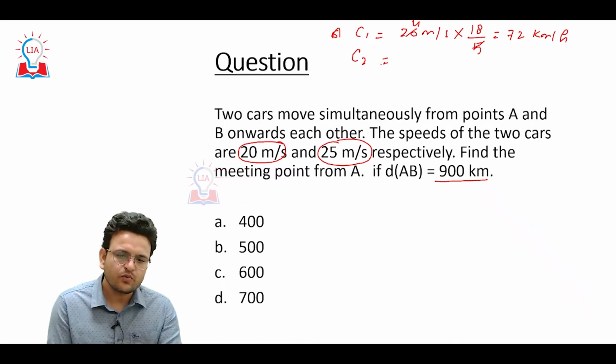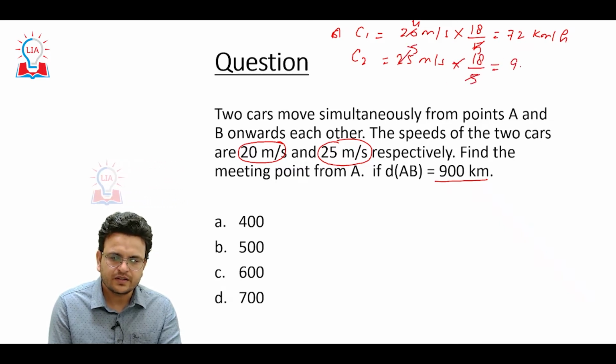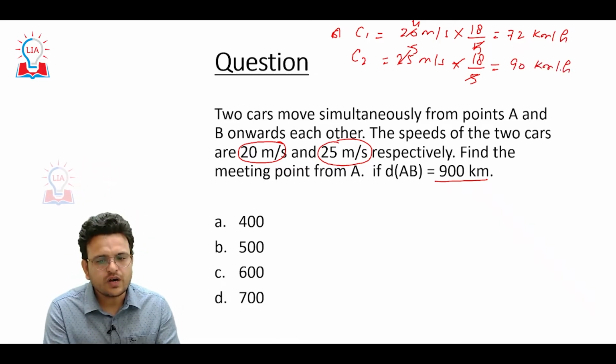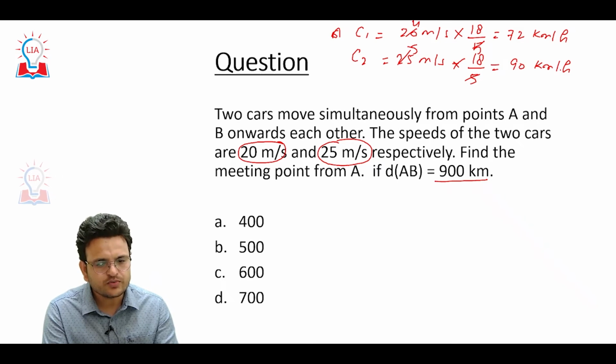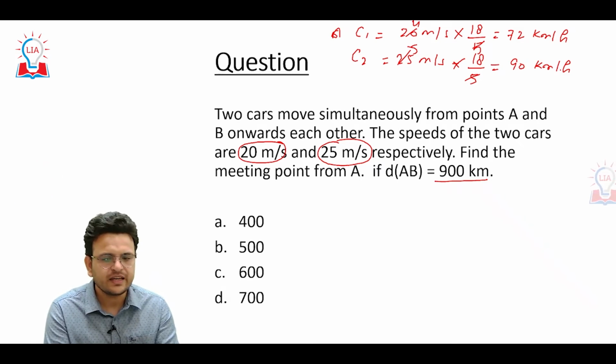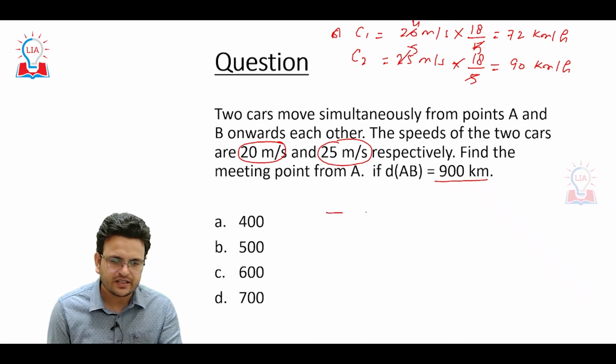Car 2, moving at 25 meters per second, multiplied by 18 upon 5, becomes 90 kilometers per hour.